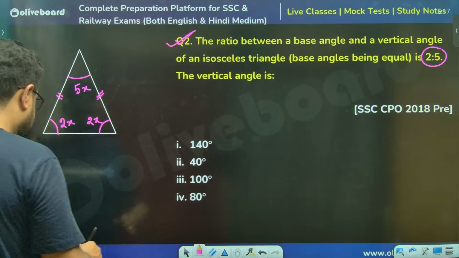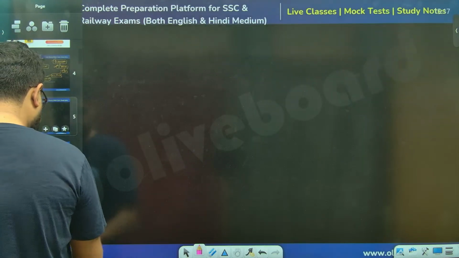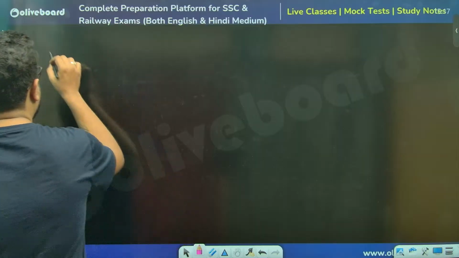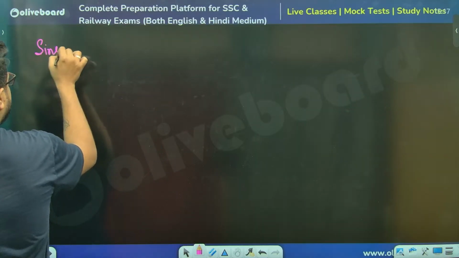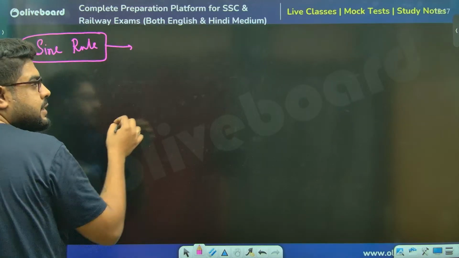If someone is a beginner here, let me say this. There is something in geometry, or rather a mix of geometry and trigonometry, called the sine rule.